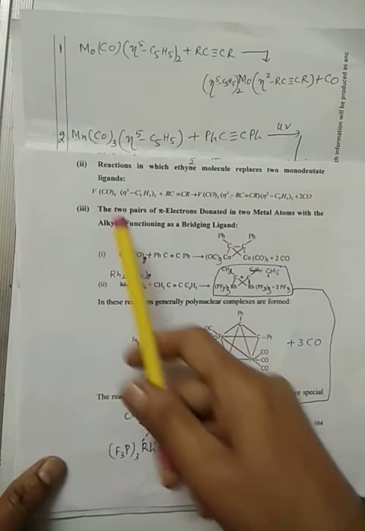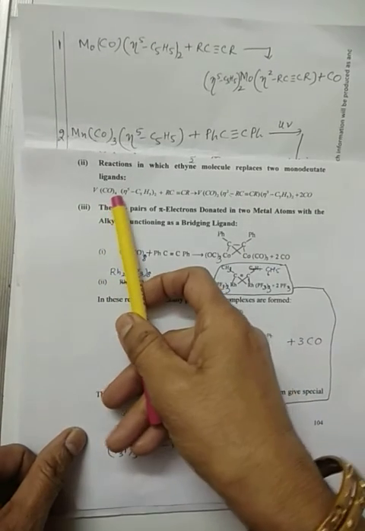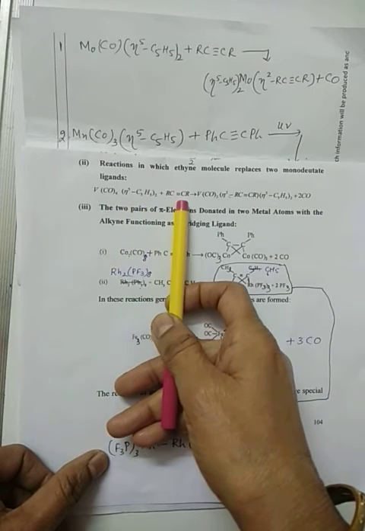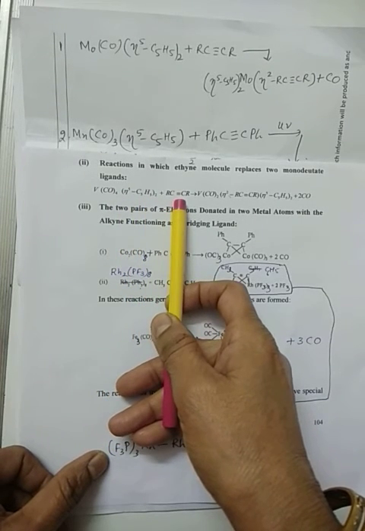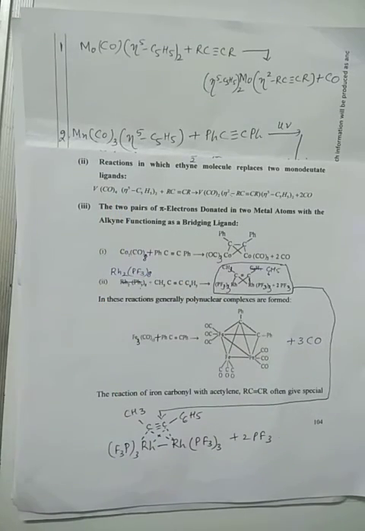Just like in this case, V(CO)4, that means four carbon monoxide ligands are present, (C5H5)2Cr2. We are going to react it with an acetylene derivative. Then two of these carbon monoxide ligands are given out.